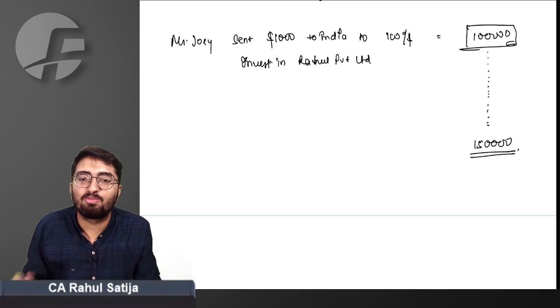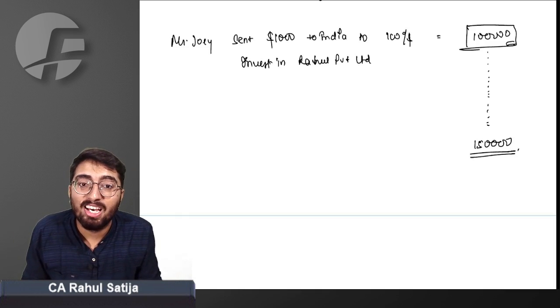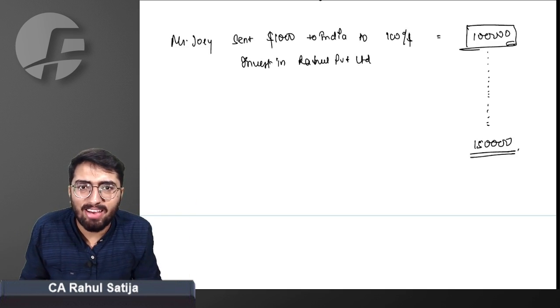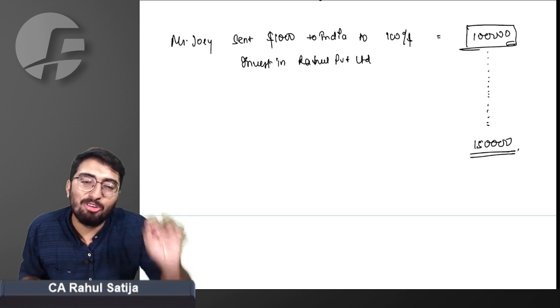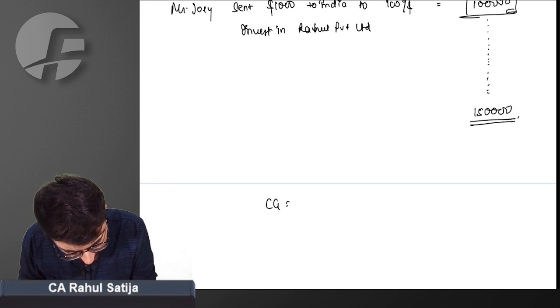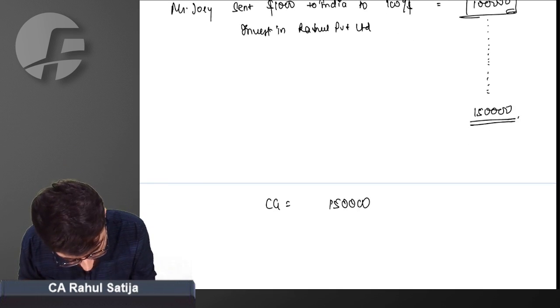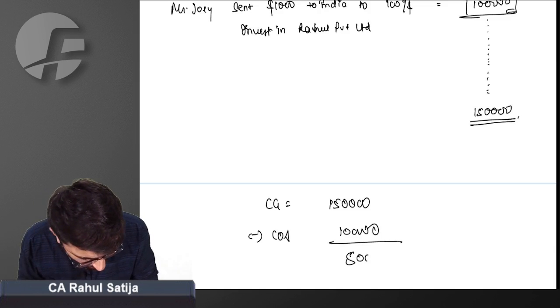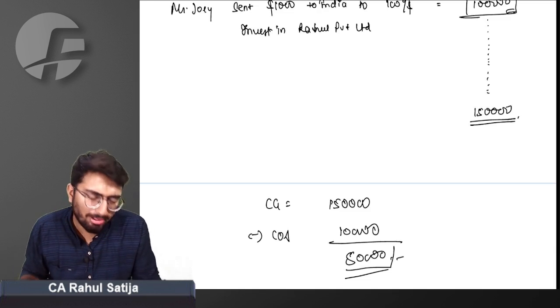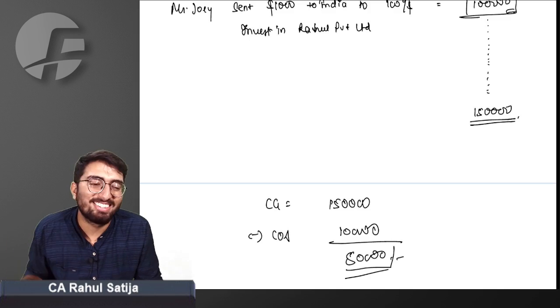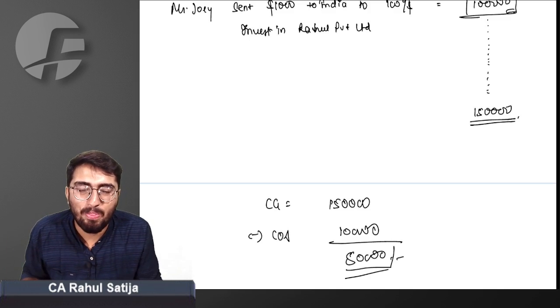Now the government says, pay us taxes. The value of the shares of Mr. Joy increased. Now Mr. Joy is required to pay tax. The government wants to tax this transaction. How will capital gain be calculated? Capital gain will be simply calculated as 1,50,000 minus the cost of acquisition, 1 lakh. Ultimately, 50,000 is to be paid now. As simple as it can be.